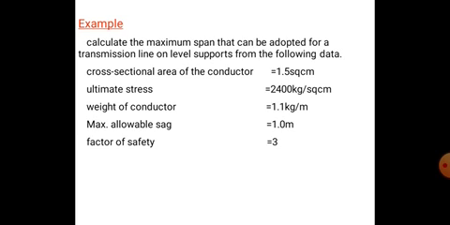So first we have to calculate the maximum span between the conductor level of support. The cross section area of the conductor is 1.5 square centimeter, and the ultimate stress is 2400 kg per square centimeter, and the weight of the conductor is 1.1 kg, and the maximum allowed sag is 1 meter, and the factor of safety is 3, right?